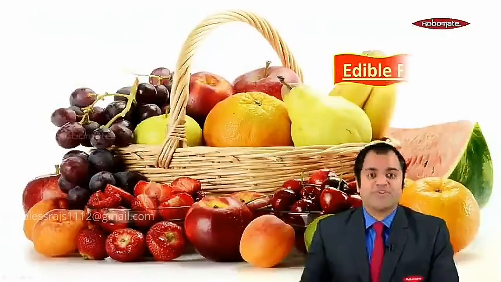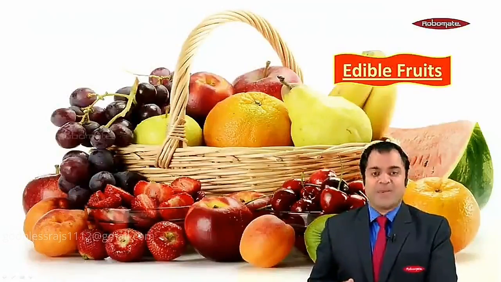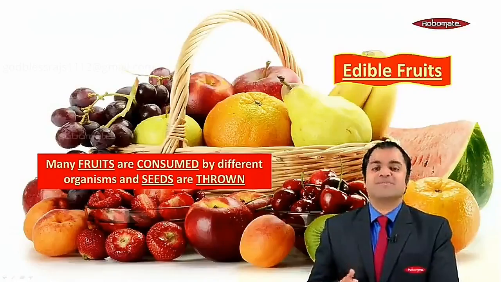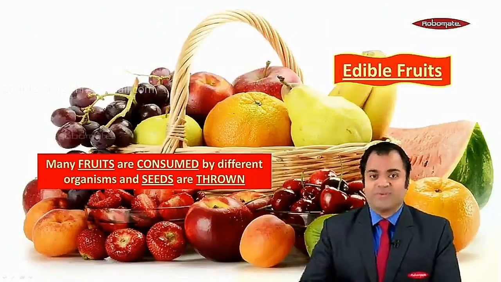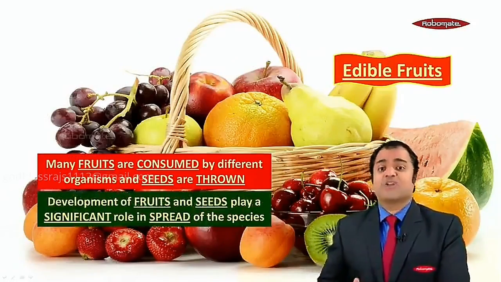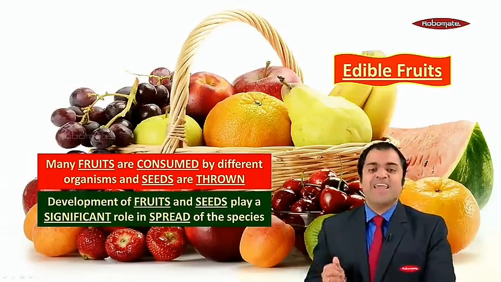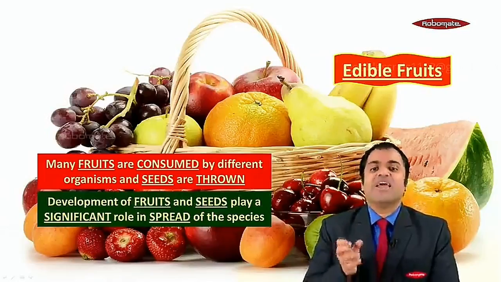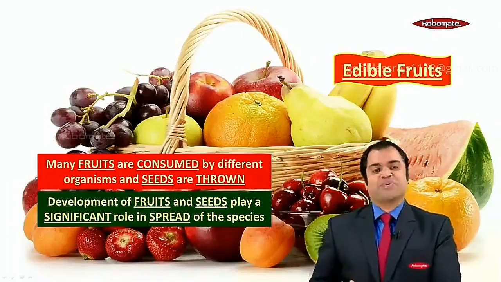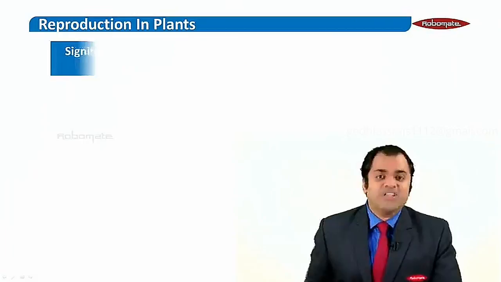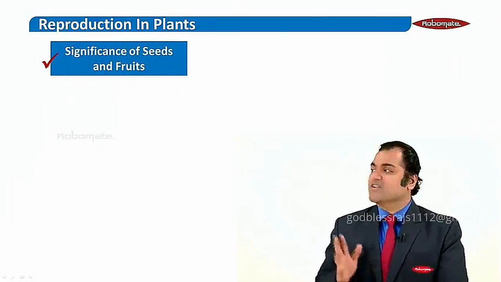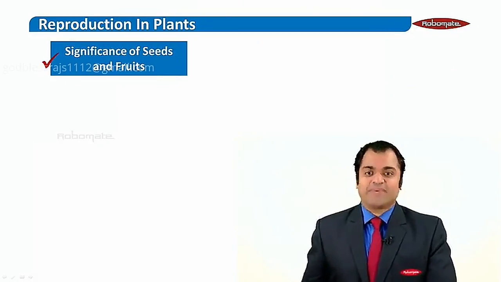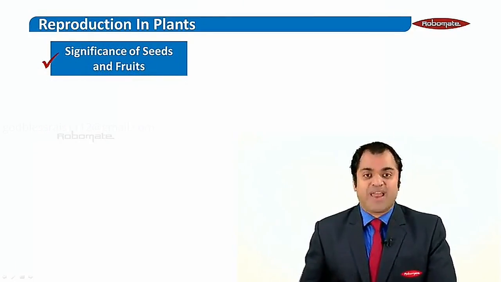Finally, let's talk about fruits and edible fruits, okay? Remember, many fruits are consumed by different organisms and seeds are simply thrown. Correct? And you should also know that development of fruit and seeds is what plays a very significant role in the spread of angiosperm species. So in this module, I have talked about significance of seeds and fruits, and with this, we complete the chapter called as Reproduction in Plants.